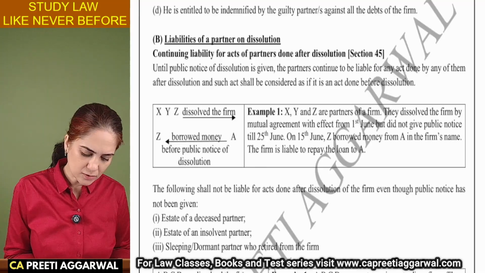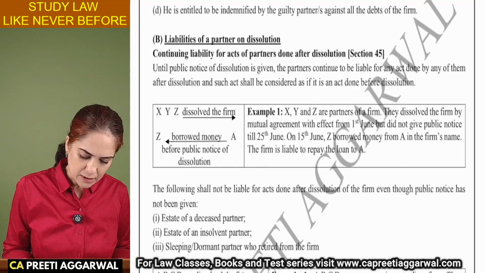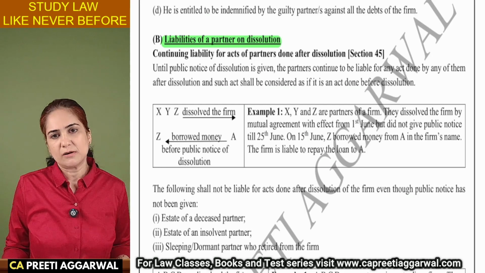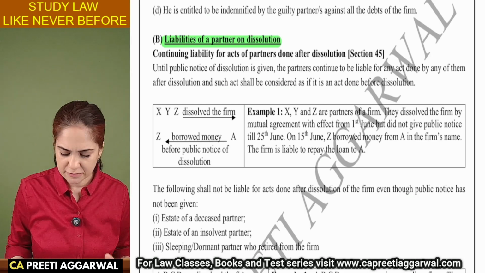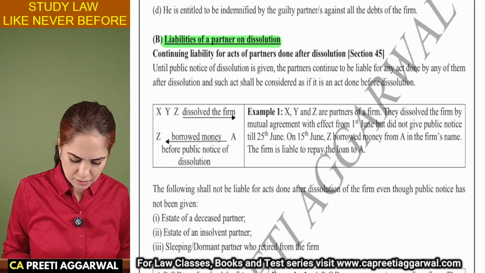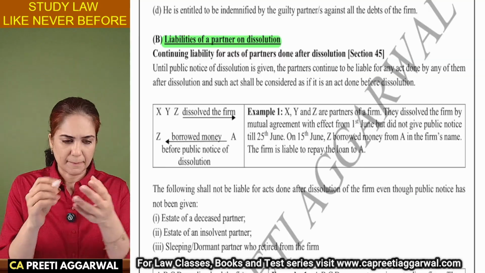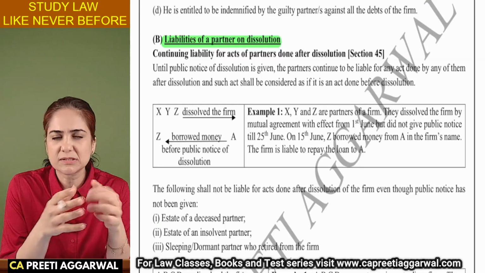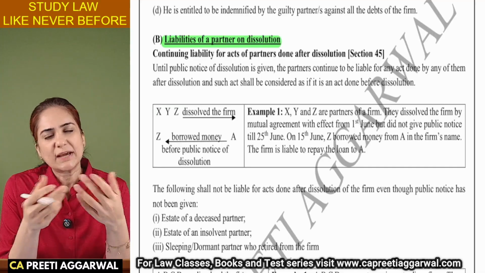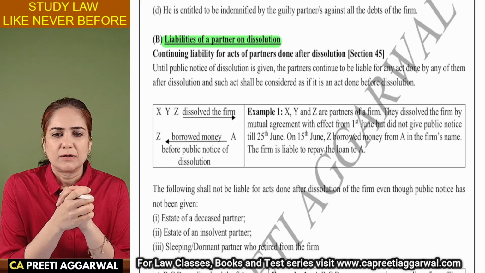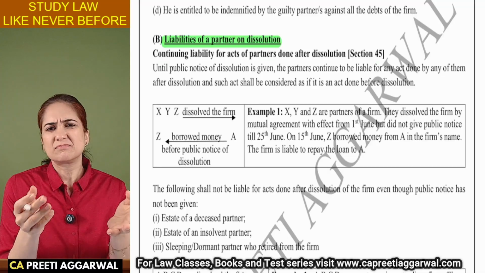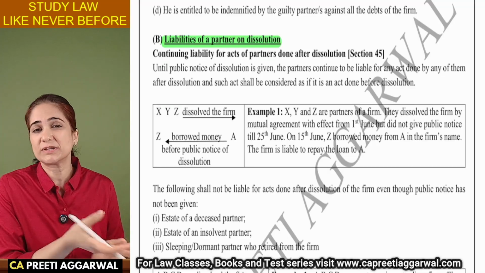Liability of the partner on dissolution. You will continue to remain liable as a partner for the acts done by the firm after dissolution, like clearing pending bills, sale of assets, repayment of loans. For all this, the firm still exists even though it is dissolved.